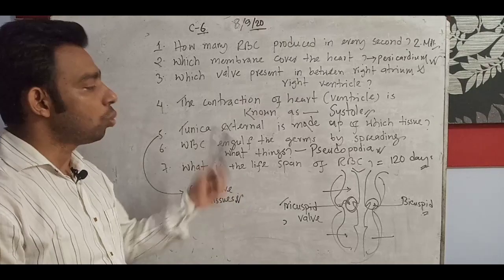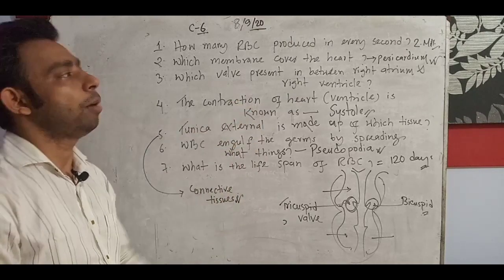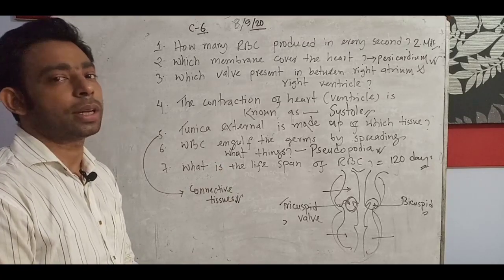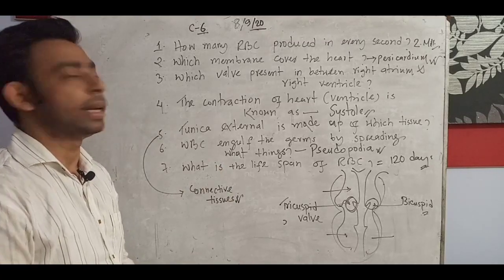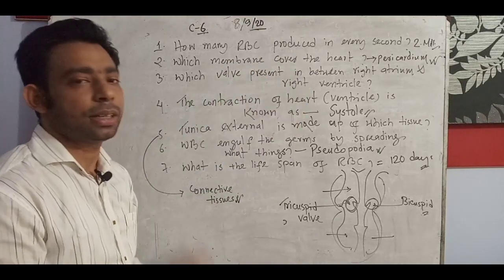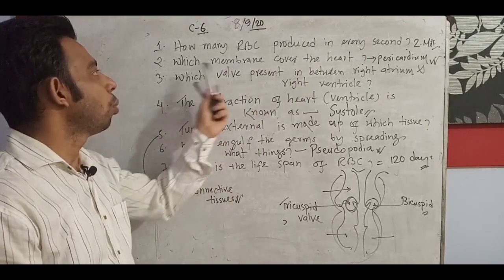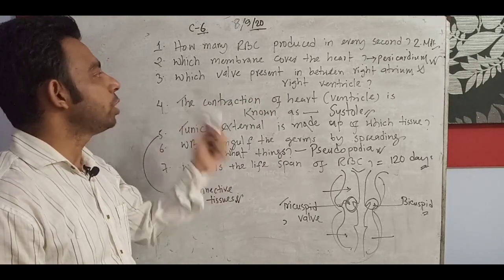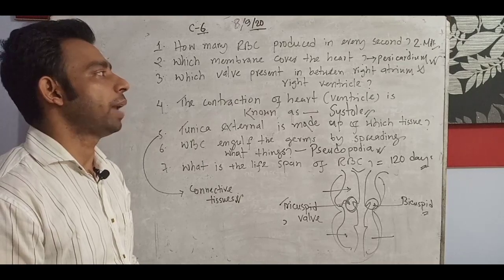So my dear students, every day we learn many important topics on the basis of the SQ session. I hope you will understand this well. How many RBC are produced every second? Every second, 2 million. Which membrane covers the heart? Pericardium.